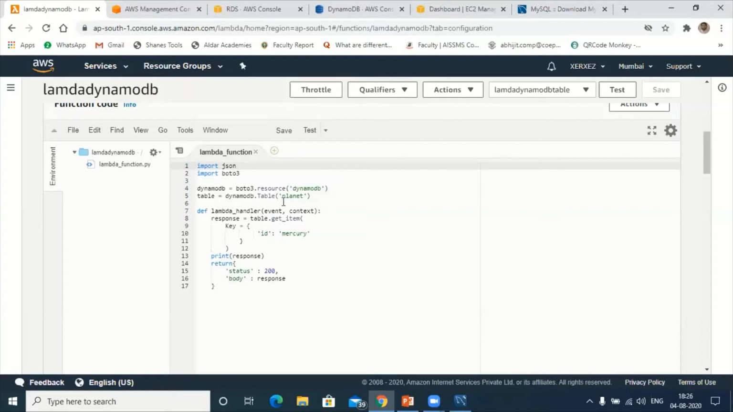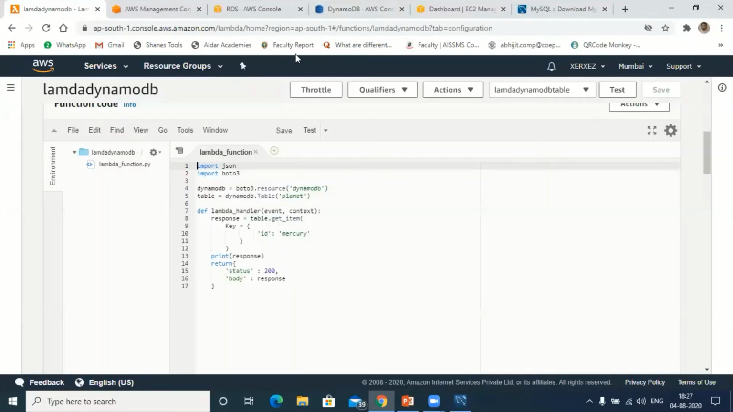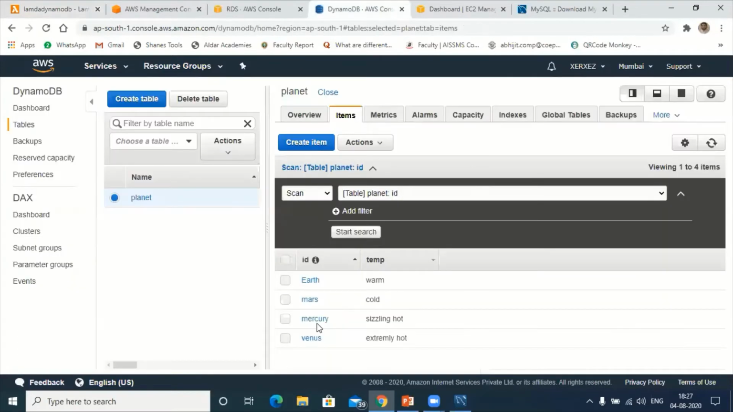Table contains Planet. Okay, so now next, the most important thing here is we need to give the key, as we have already learned in the simple programs. So key equal to, my key is here the primary key. What is the primary key here? If you go to table, ID is my primary key here. You can see here primary key. So ID, and I'm going to fetch the value of Mercury. So that means my program should display sizzling hot. Okay, sizzling hot, it should display.